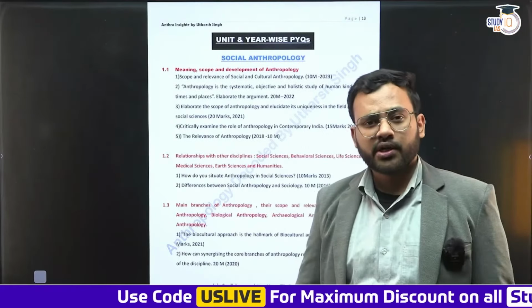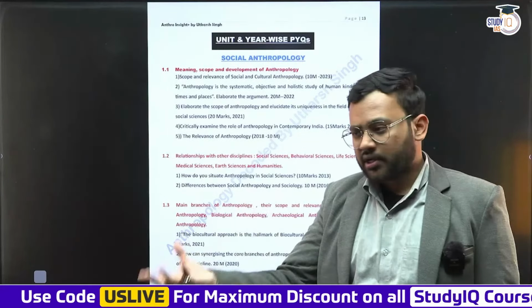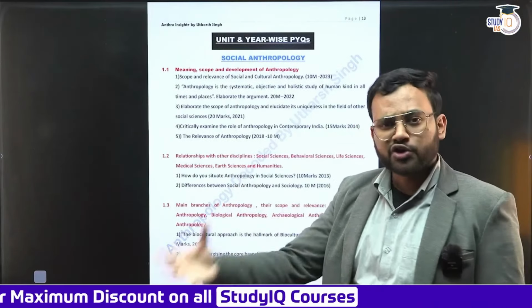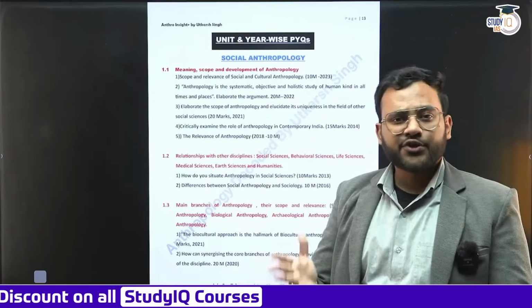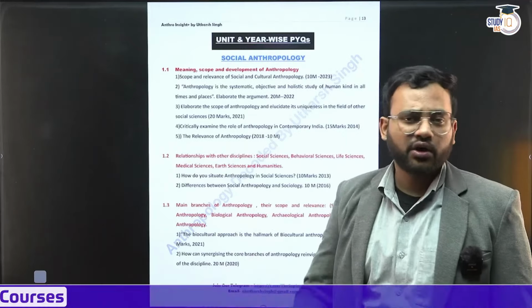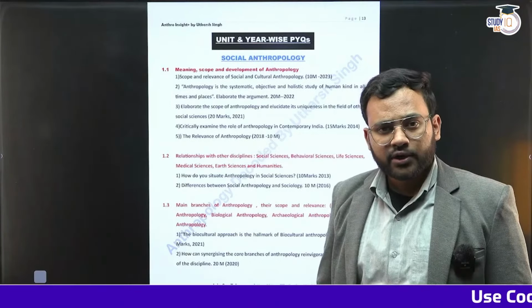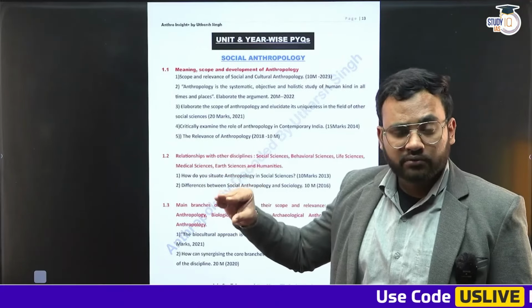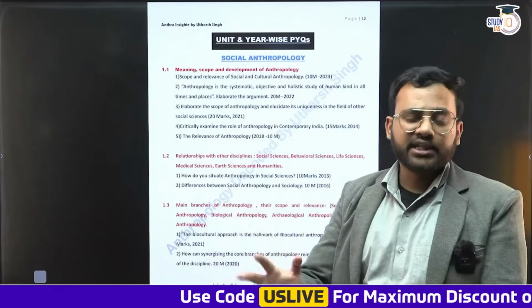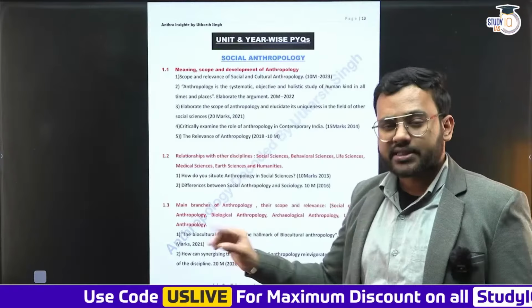What is anthropology? We say that anthropology is derived from two Greek words, anthropos plus logos. Anthropos means men, logos means the study. So anthropology is a scientific, systematic, holistic study of mankind across time and space. That is the idea of anthropology. All right. So we talk about the origin, the development, the growth and evolution of anthropology as a discipline in this first unit. The second unit is about